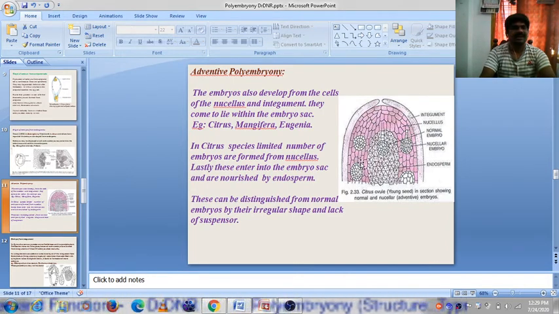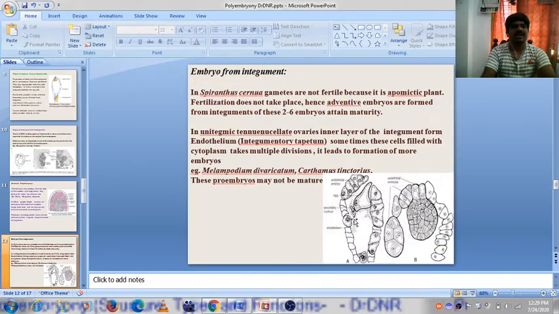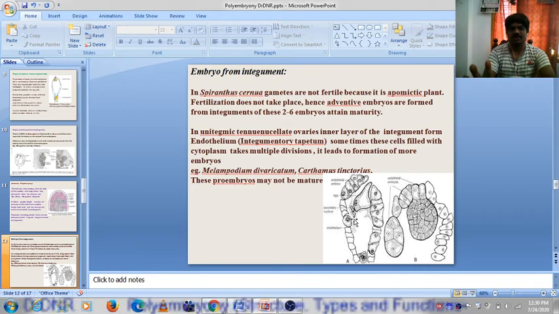By that we can easily identify which embryo came from the egg cell and which came from outside. It is a very specific feature to distinguish the embryos which are formed other than from the egg cell. Embryos from the integument, embryos from the nucellus or integument, these both come under adventitious polyembryony.